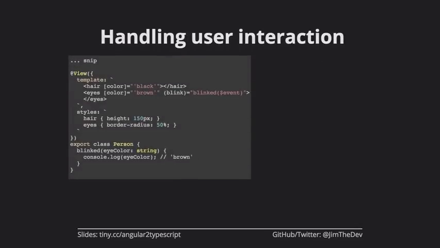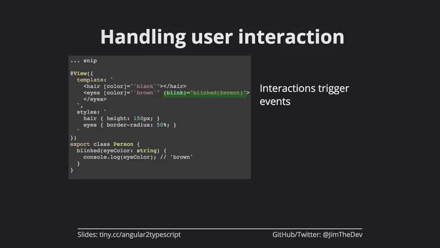But how do we handle user interaction, right? We haven't talked about the red arrows at all. So what does that look like? Well, an interaction from the user in some way will trigger an event. And events use, again, really strange notation, but they use parentheses. So this is actually valid.